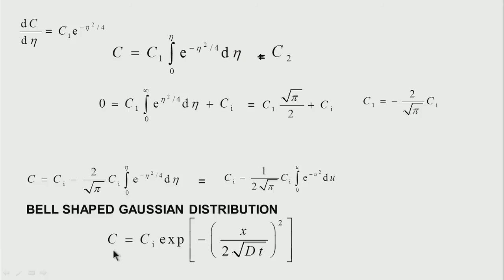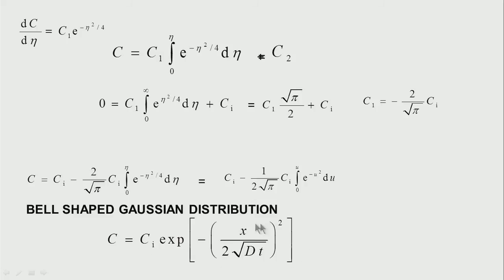In other words, the concentration follows the law C is equal to Ci times exponential of minus eta squared. We know eta is equal to x over 2 under root Dt, so eta squared is x by 2 under root Dt, squared. We have 4 here, therefore it becomes x by 2 under root Dt squared.